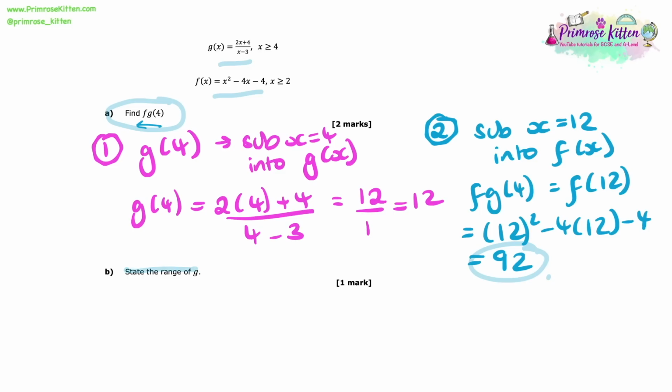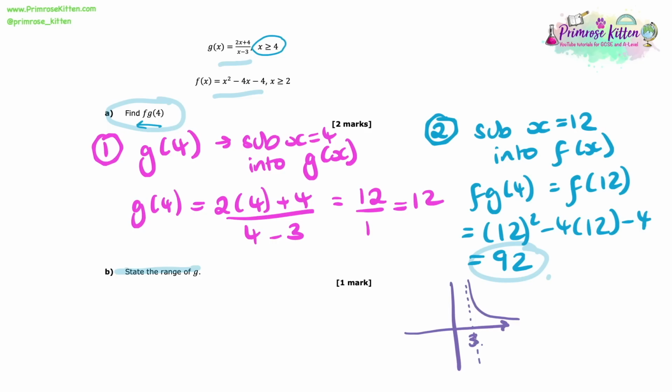So now we're asked to state the range of g. And although this is just a one marker, this is something that people really struggle with. So let's have a look at the function here. We know that the domain is when x is bigger than or equal to 4. Now, if we were to draw the graph without that, because on the denominator there we have x minus 3, we would expect an asymptote when x equals 3. So that means that the curve would look a little bit like this.